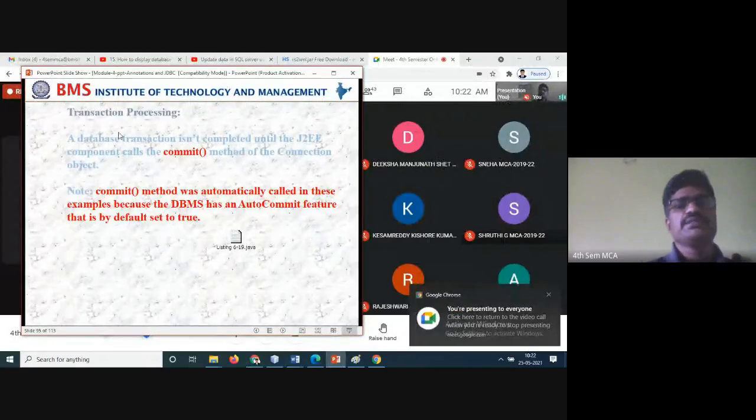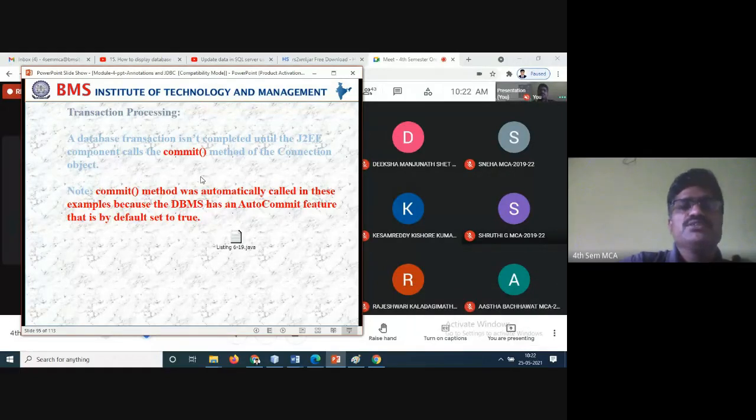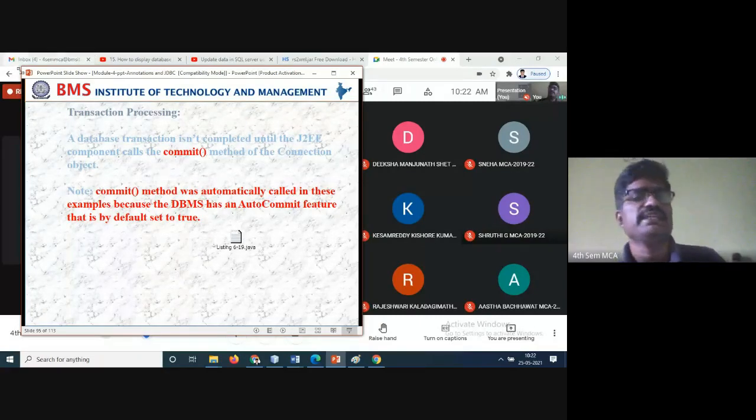A database transaction is not accomplished until the JDBC component calls the commit method. The commit method belongs to the connection object. The commit method was automatically called in these examples because the DBMS has an auto-commit feature that is by default set to true. So whatever you are doing here, the commit method you have executed in the DBMS, I hope.